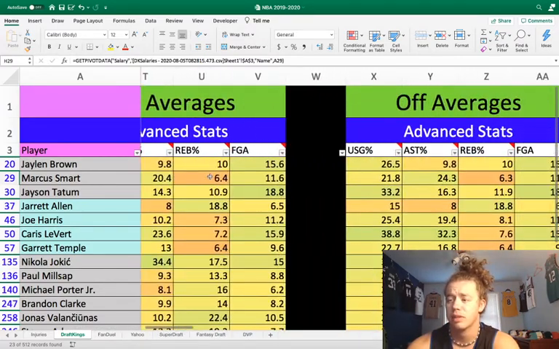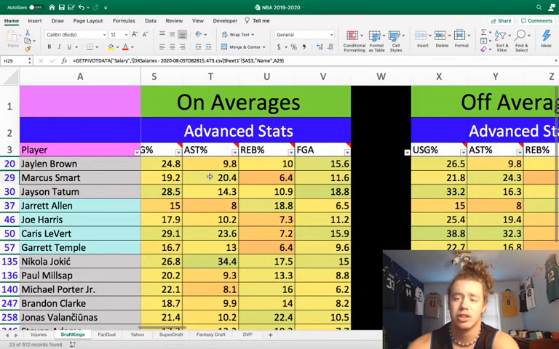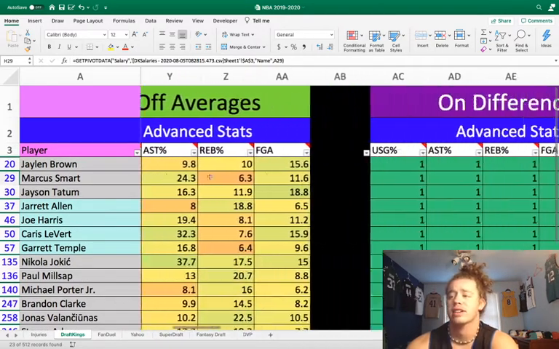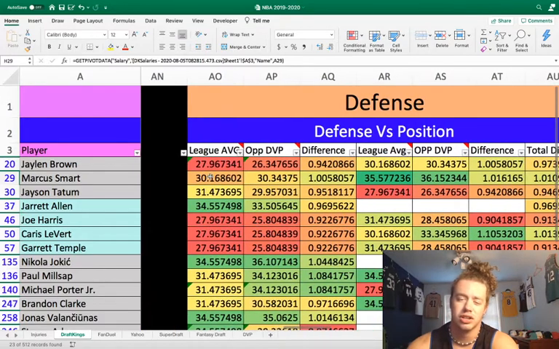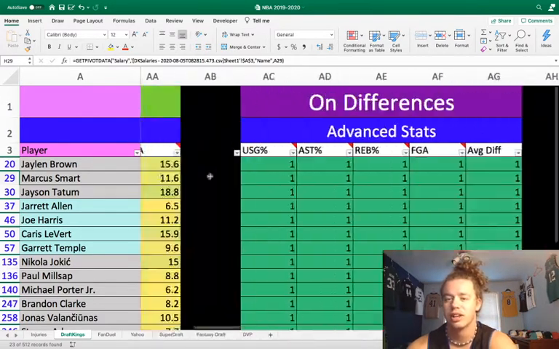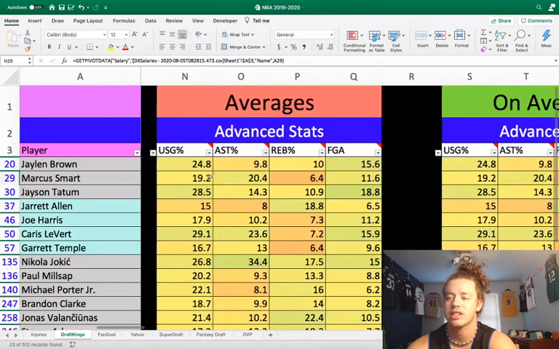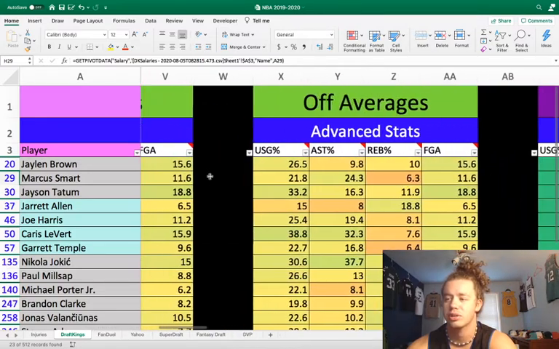I mean, with Kemba off the court, he does have about a 2% usage bump as well, and when we look at the matchup, he's got a positive matchup against point guards and a positive matchup against combo guards. So yeah, I like Marcus Smart a lot. He's just going to be out there for his defense. He gets a nice bump in assist percentage too.